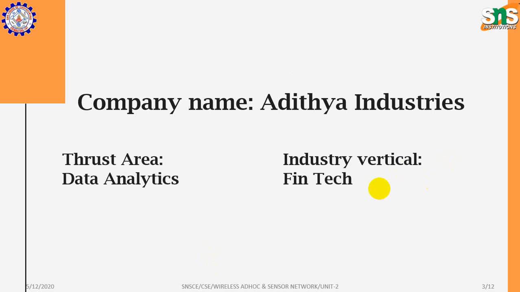We went to a company called Aditya Industries. They work only on the manufacturing of petrol engines, either for two-wheelers or four-wheelers. This is the company we are considering for the case study.